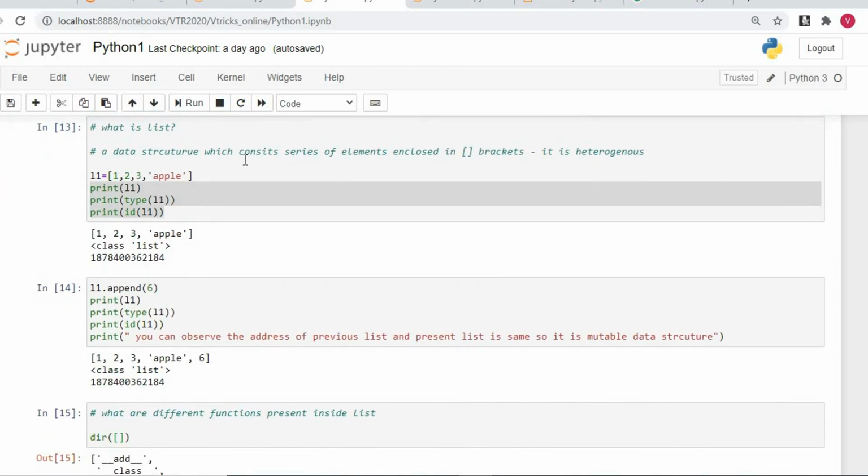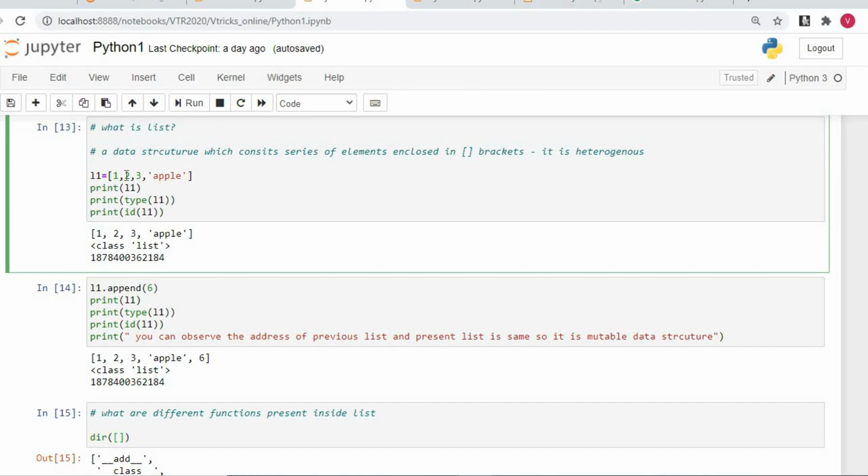When I say L1 is equal to and open the square bracket, it is nothing but a list. So what is list? A data structure which consists of a series of elements enclosed in square brackets is called a list. And list is heterogeneous. You can see here I am adding 1, 2 and 3, which are integers, and an apple, which is a string. I am combining integer and string together, so we call list a heterogeneous data.